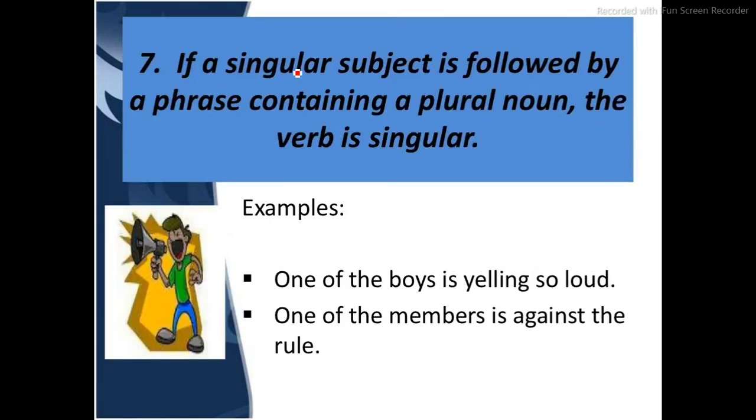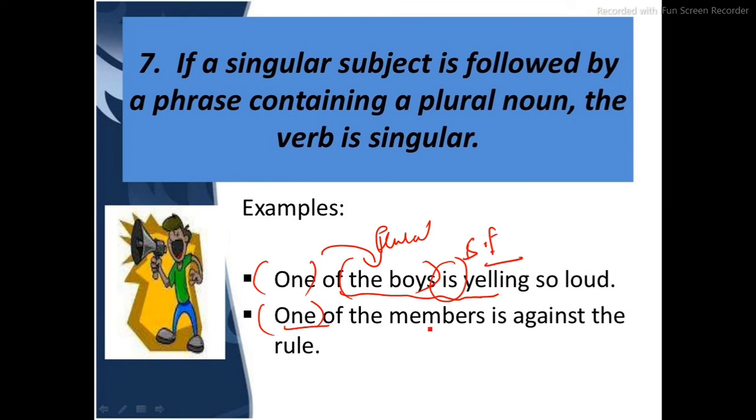Okay. If a singular subject is followed by a phrase containing a plural noun, the verb is singular. One of the boys is yelling so loud. One of the members is against the rule. So if a singular subject is followed by a phrase containing plural nouns, we will only take into consideration the subject, and the verb will be in the singular form.